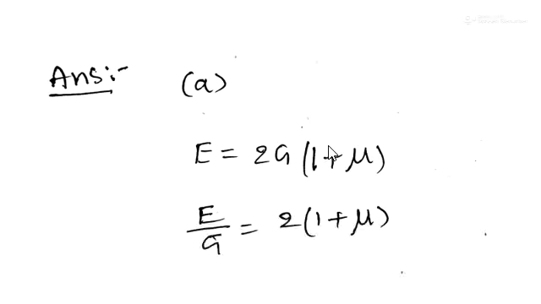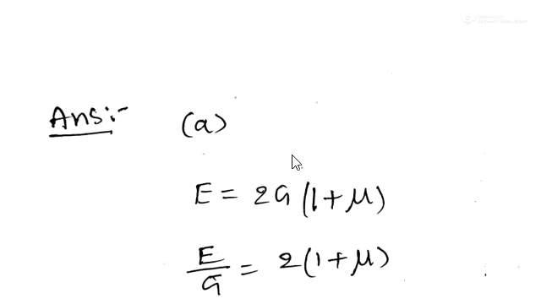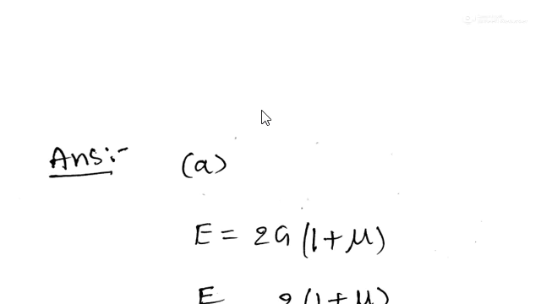We know the relation between the elastic constants, that is, the relation between Young's modulus and modulus of rigidity: E equals 2G into 1 plus mu. From this we require the ratio between E and G. If you bring this G to this side, it is 2 into 1 plus mu. So option A is the right option.